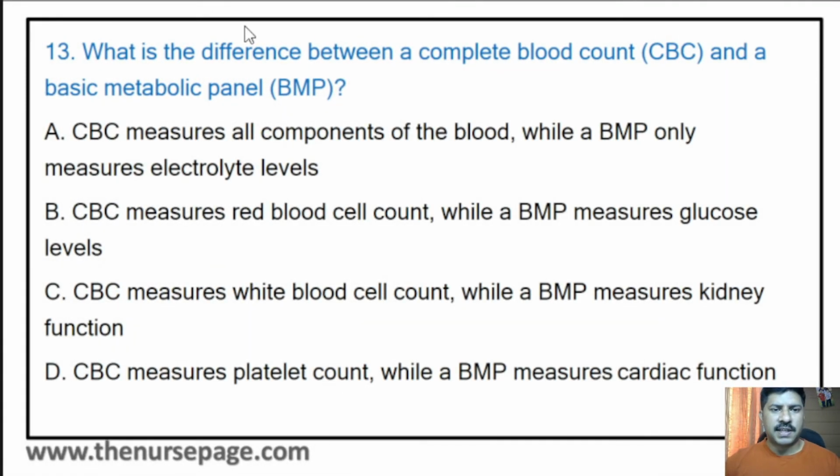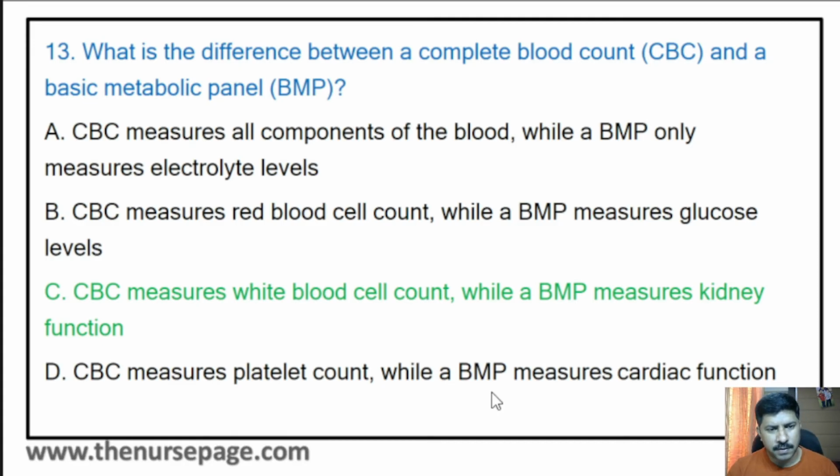13th question. What is the difference between a complete blood count and a basic metabolic panel? The CBC or complete blood count measures all components of the blood, while a BMP only measures electrolytes. CBC measures red blood cell count, while a BMP measures glucose level. CBC measures white blood cell count, while a BMP measures kidney functions. CBC measures platelet count, while a BMP measures cardiac functions. Correct answer is CBC measures white blood cell count, while a BMP measures kidney functions.